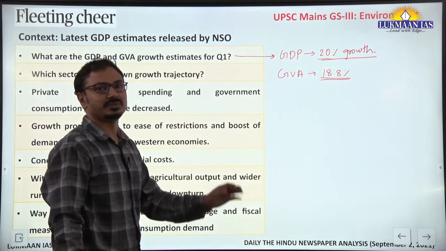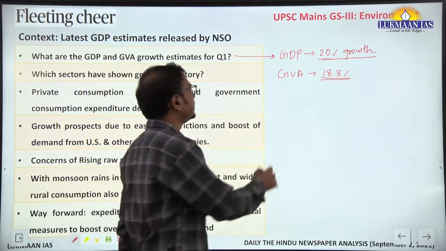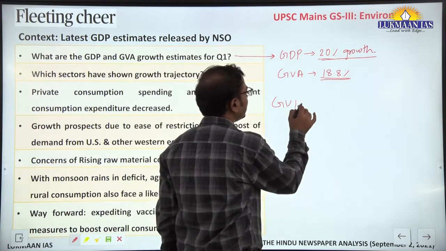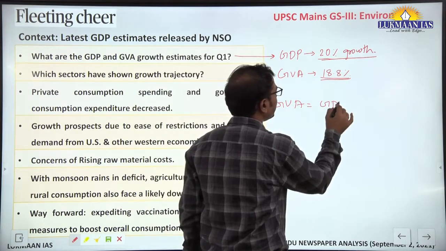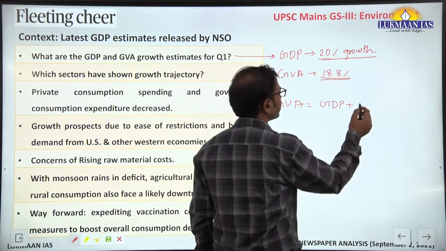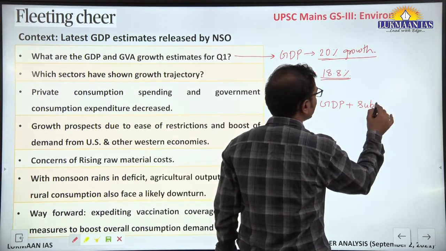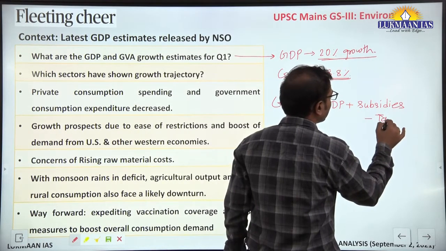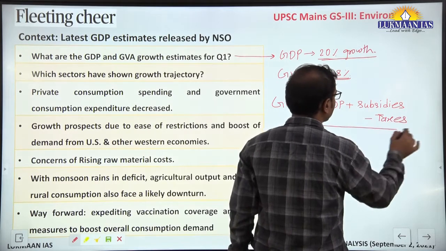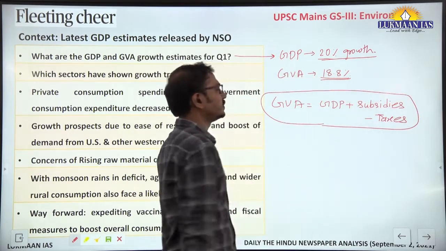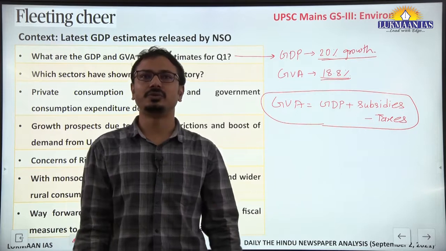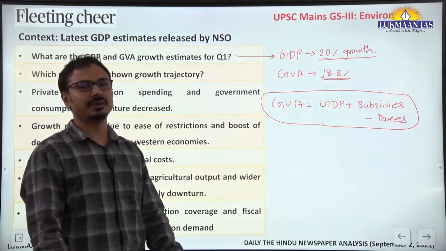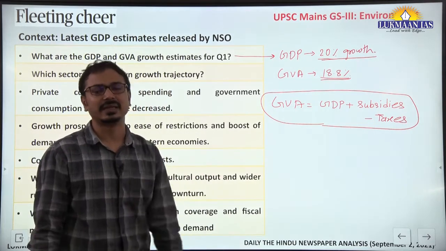What is the difference between GDP and GVA? GVA is equal to GDP plus government subsidies minus taxes on the products. This is the formula for gross value added. We know all about GDP in general, we have learned this in NCERT.